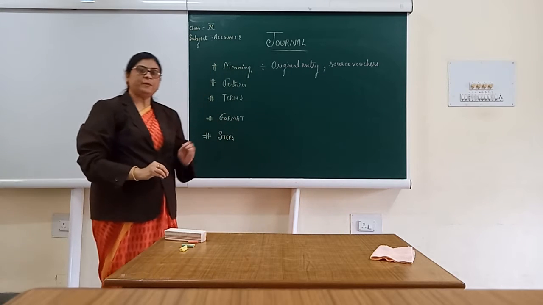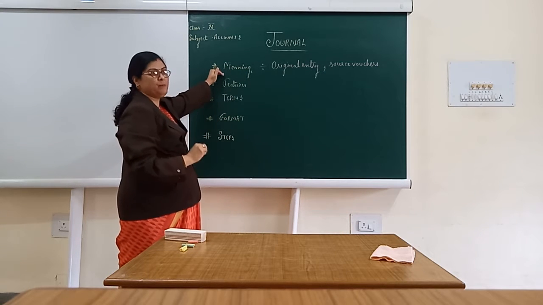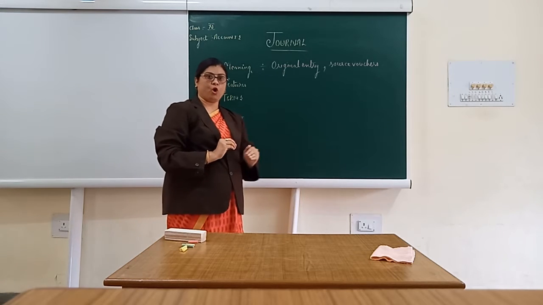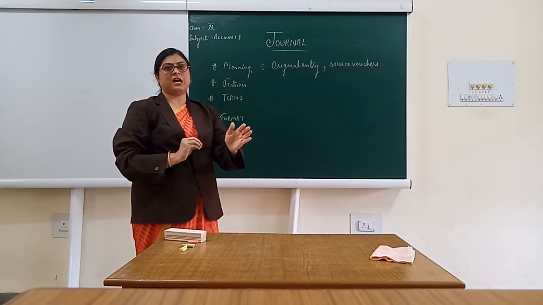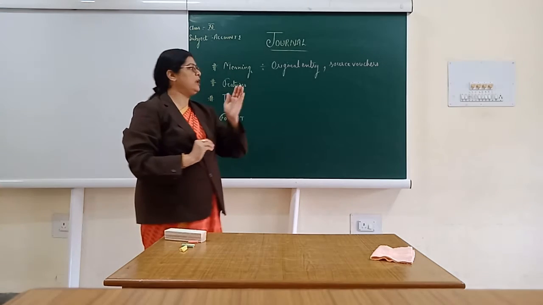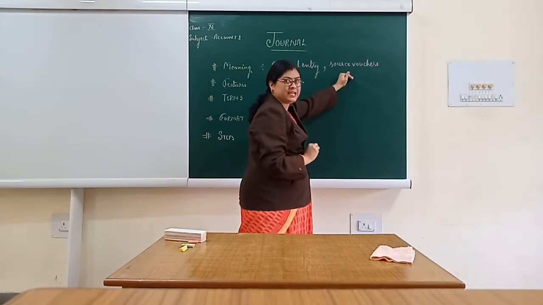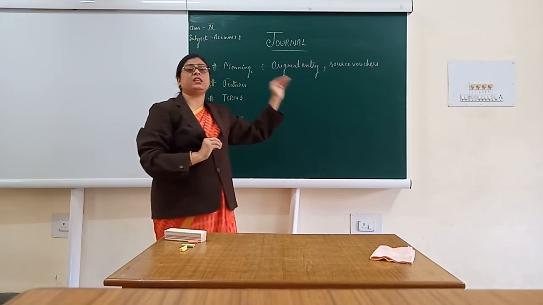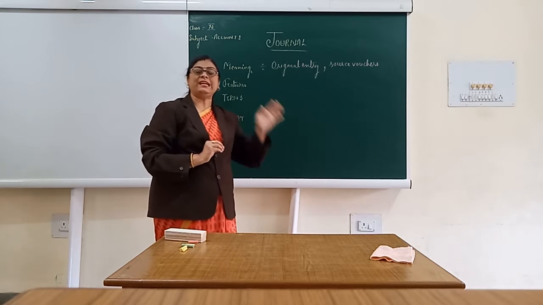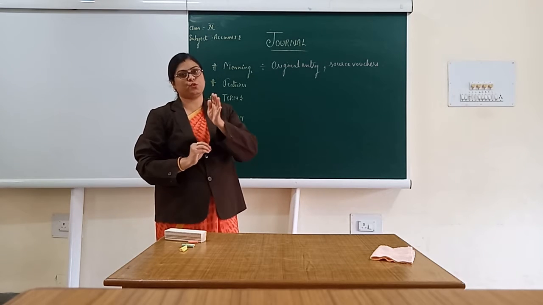Now, how we people are going to derive a full meaning of journal? Journal is a primary book of record in which transactions are recorded as and when they used to happen with the help of the source vouchers. These source vouchers are the evidences of the transactions. They prove the authenticity of the transactions which used to happen.